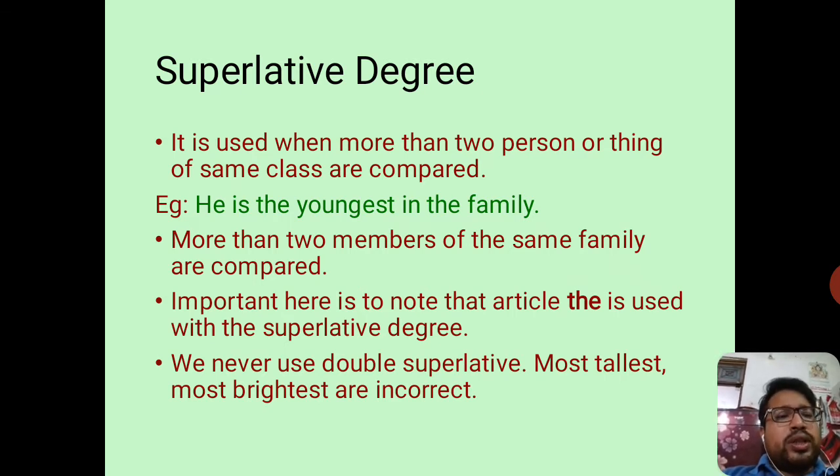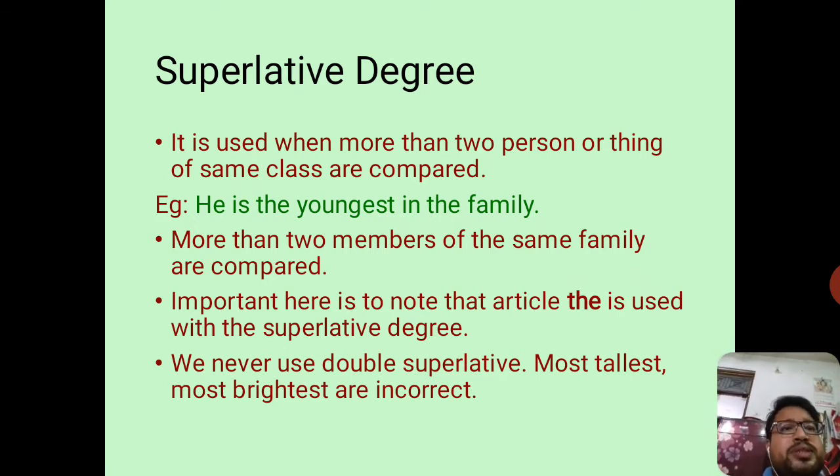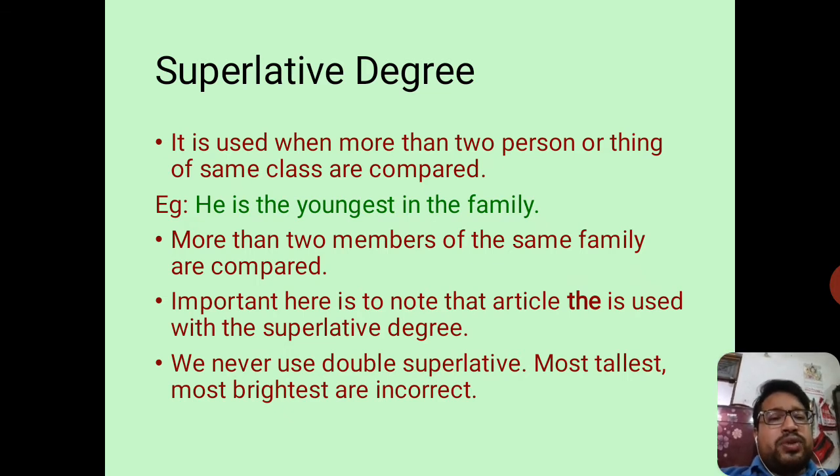Important here is to note that the article "the" is used with the superlative degree. So it is very important. Most of you make a mistake. Always before a superlative degree, we always use "the". The article "the" is always used before a superlative degree. It is compulsory, just like the adjective, to show superlative degree. Okay.